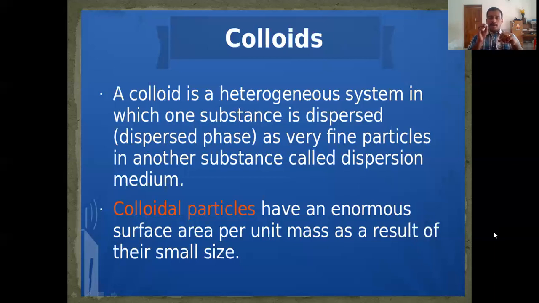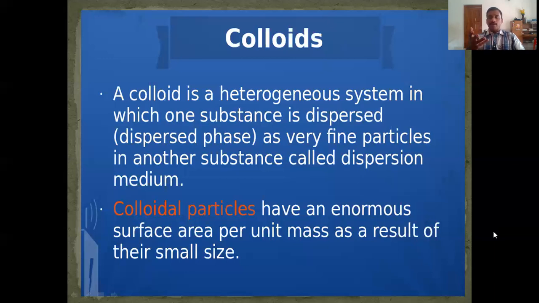And if you pass light through a true solution, it will pass without any restriction. So we can say true solutions are transparent. But colloids are not transparent. That will allow the light to pass through it, but there is a small restriction in it.